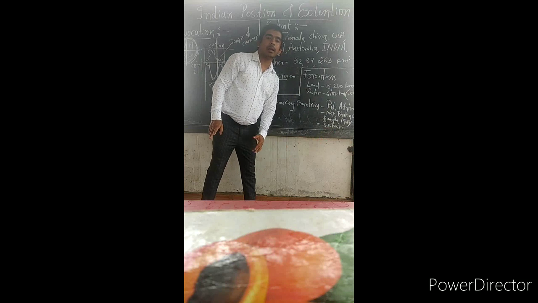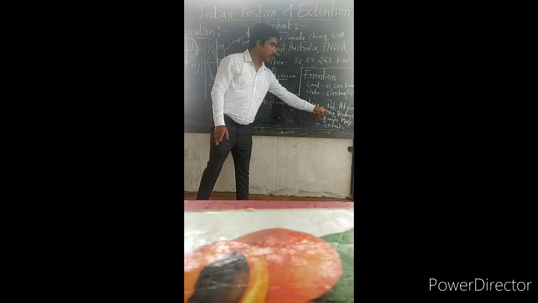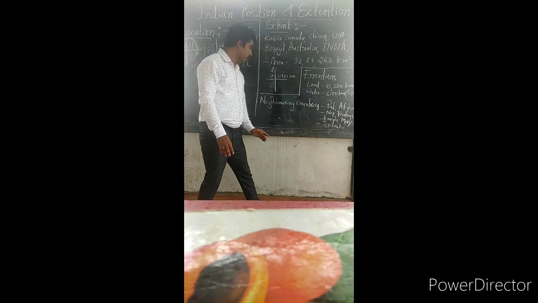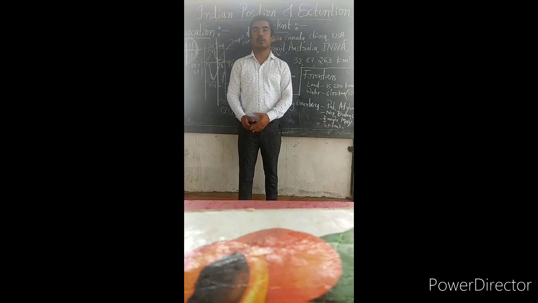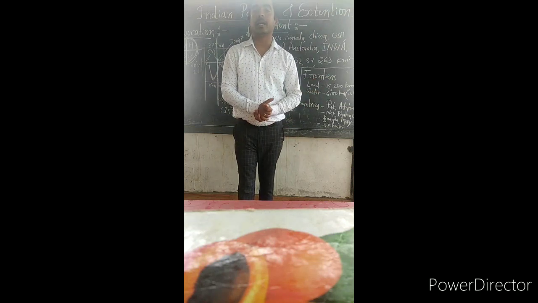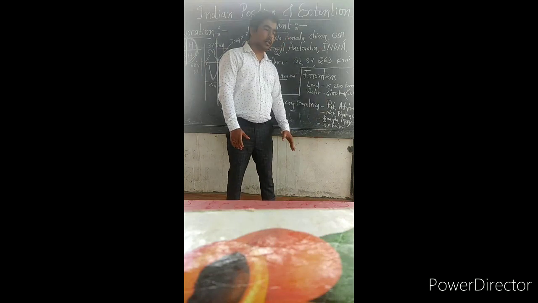Bangladesh and Myanmar are located in the east of India. Finally, Sri Lanka is located in the southeast. In the southeast of India, Sri Lanka is located. And Sri Lanka is separated by Palk Strait and the Gulf of Mannar. So these are the neighboring countries of India.